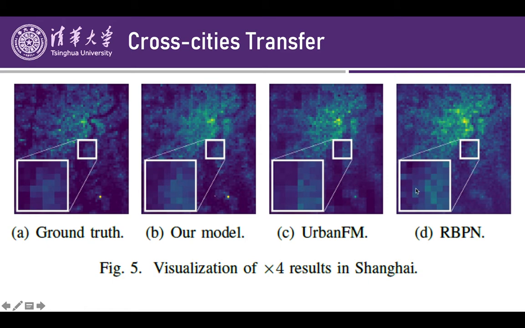Obviously, RBPN didn't capture the feature of the river, and that shows both of these baselines cannot produce a reasonable output compared with our model. That also shows the advantage of our model.